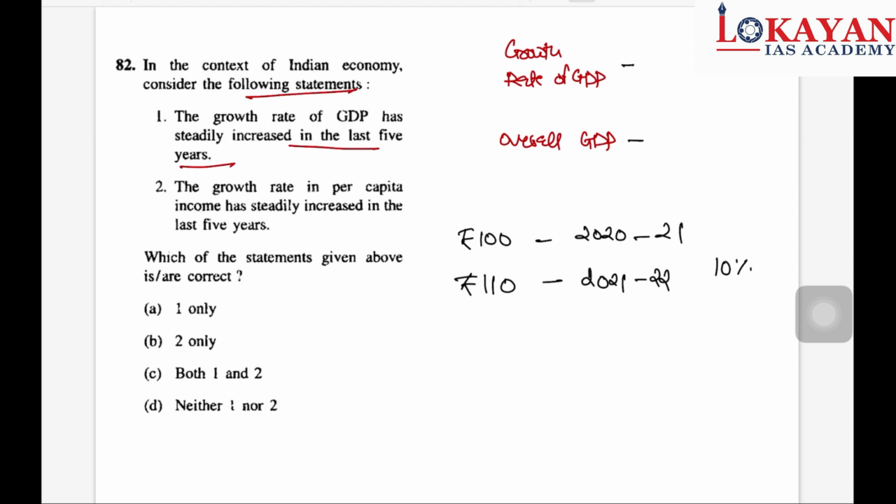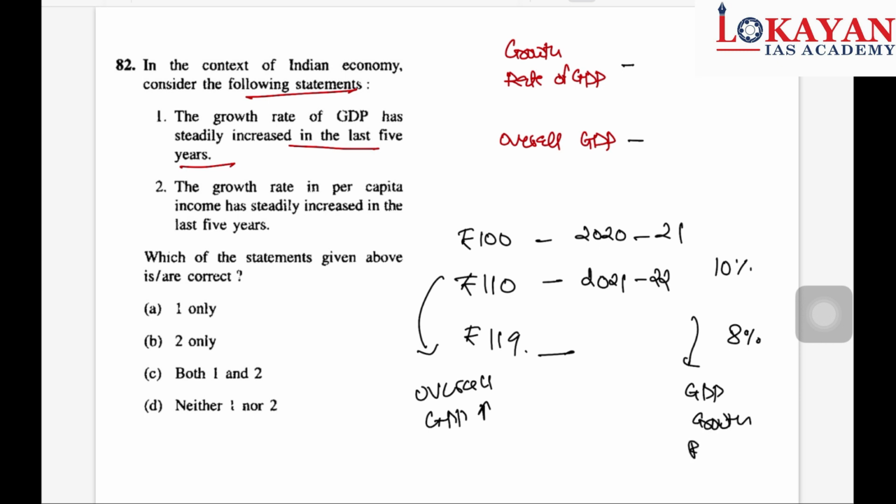Next year there is an increase of 8%. So this will increase by approximately rupees 9, to 119 point something. So overall GDP has increased, but GDP growth rate has reduced. So focus here. The growth rate of GDP has steadily increased in last 5 years. This is incorrect, because there are a lot of fluctuations.